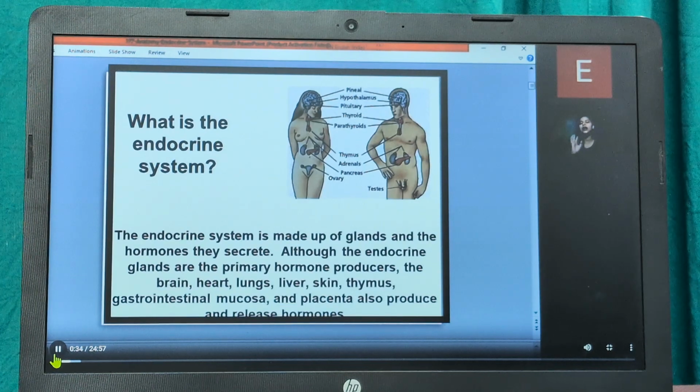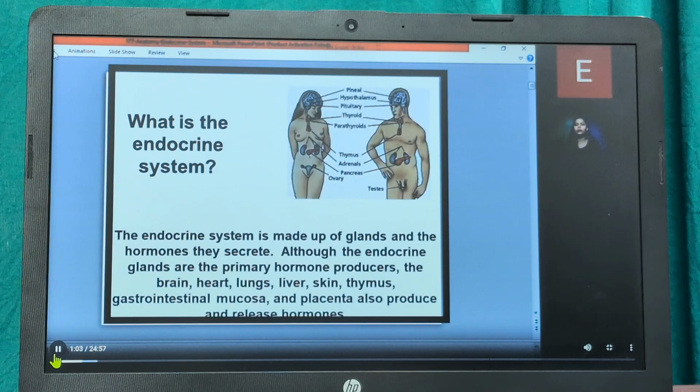Hormones are basically chemical messengers that carry information and instructions from one set of cells to another set of cells. They influence almost each and every cell, organ and function of our body. Although the endocrine systems are the primary hormone producers, the brain, the heart, the lungs, the liver, the skin, the thymus, gastrointestinal mucosa, and placenta also produce and release hormones.